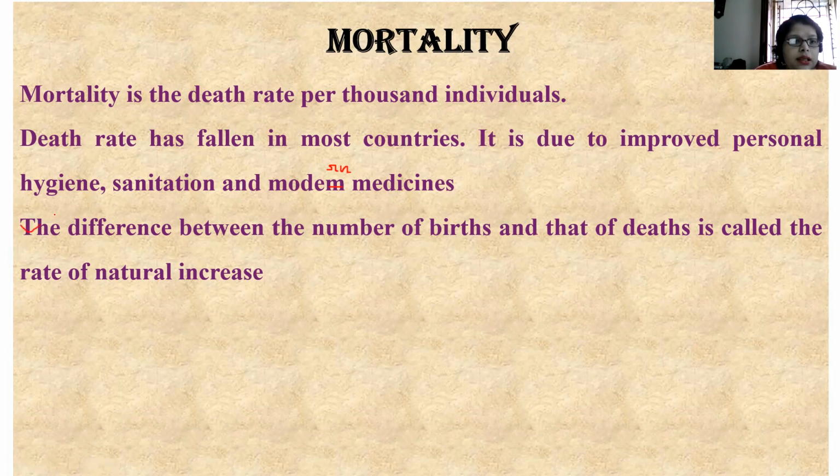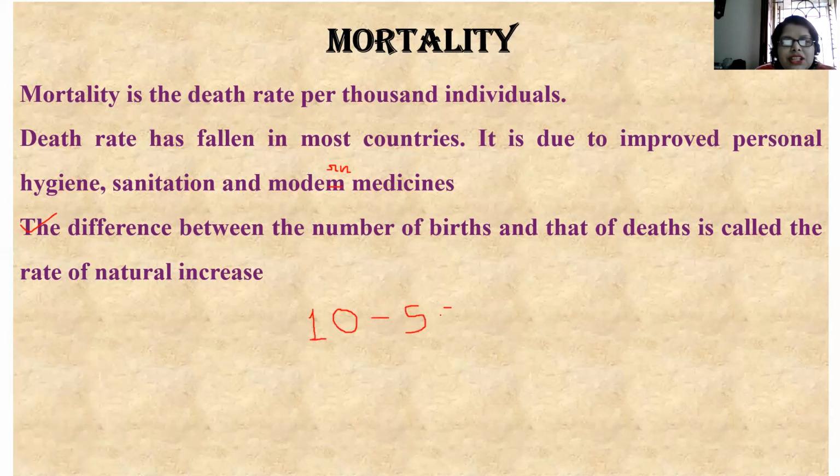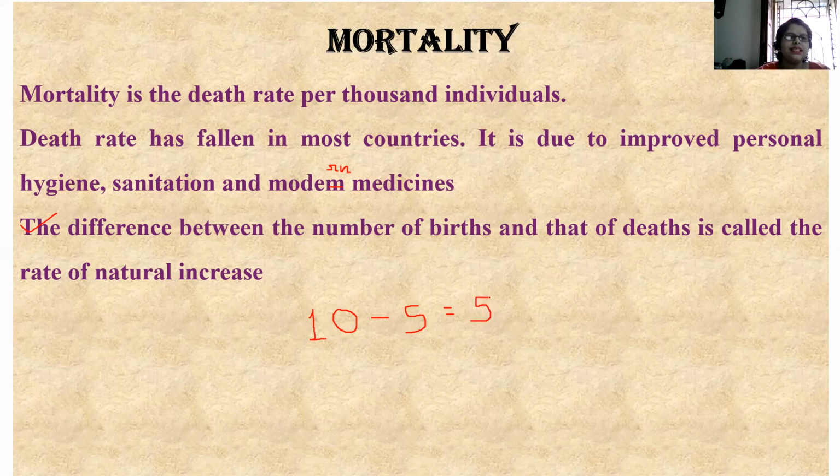Now see, the difference between the number of births and that of deaths is called the rate of natural increase. Very simple. Suppose 10 individuals are born, just an example, and 5 individuals die. So what is the rate of natural increase? Very simple. 10 minus 5 is 5. The difference between the number of births and deaths is called the rate of natural increase.